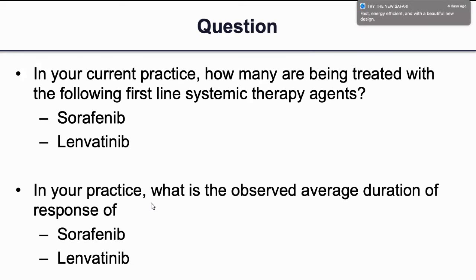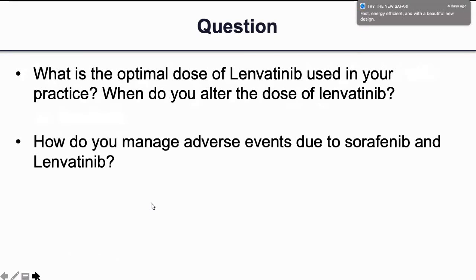And what's the observed average duration of response? Anyone can answer. So the average duration is 1 year for lenvatinib. For sorafenib, we used to have roughly around 6 months only. For lenvatinib, we are going up to 1 year. So I think for an HCC patient, getting a 1 year PFS is an excellent thing. This drug has really revolutionized the treatment of HCC, because we have so many generic drugs also, so the cost has also come down.